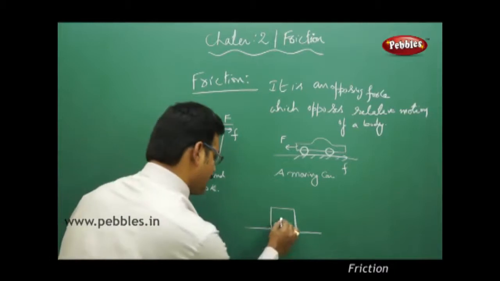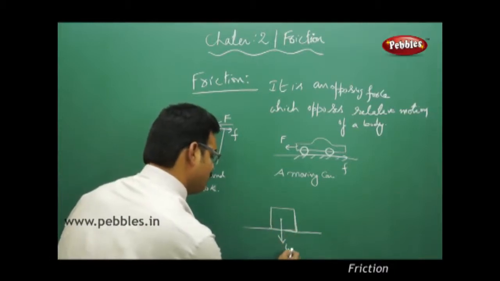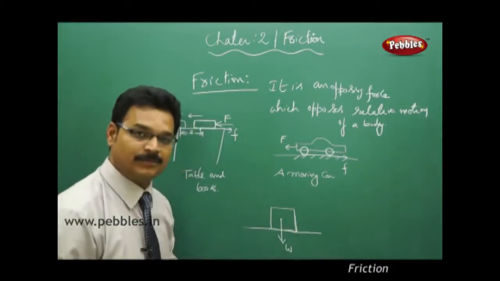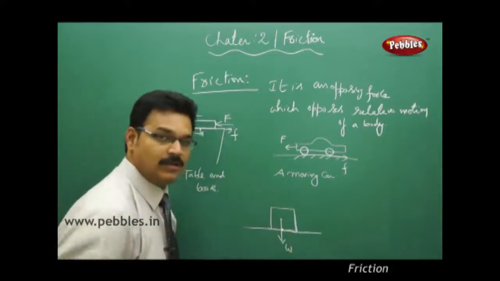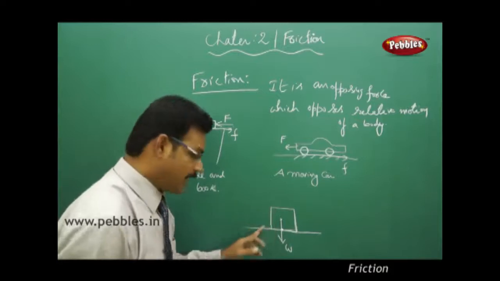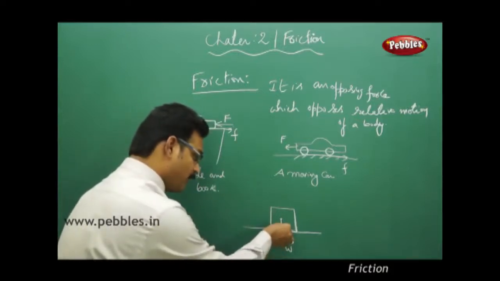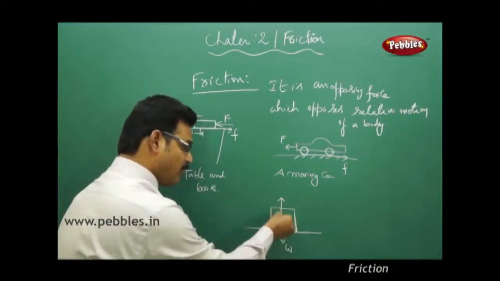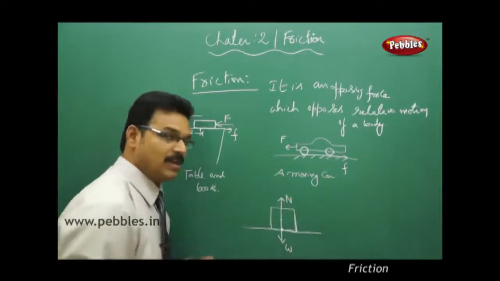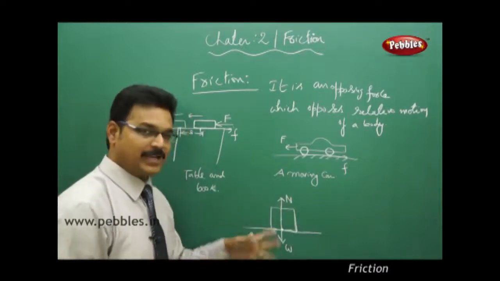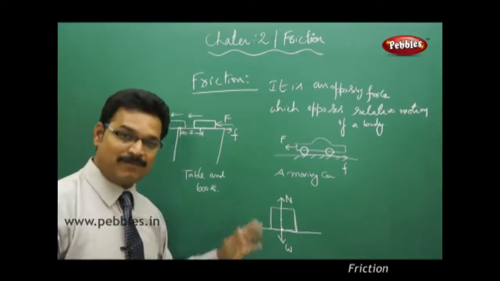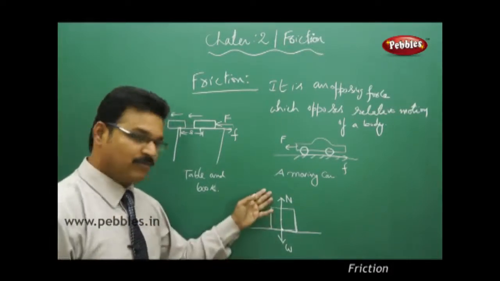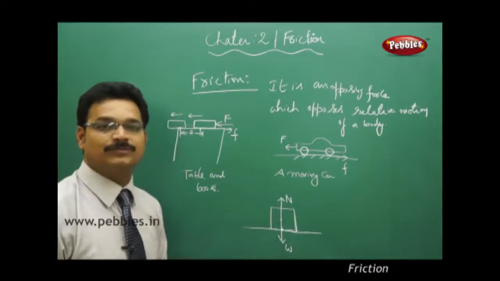Yes, one force acts downward, that is the weight of the body, W, and there is another force at the point of contact of the block and the surface, acting in the upward direction, normal to the point of contact, and this is the normal force. So these two forces are acting and the block is at rest. When I say the block is at rest, this upward force is equal to the downward force.